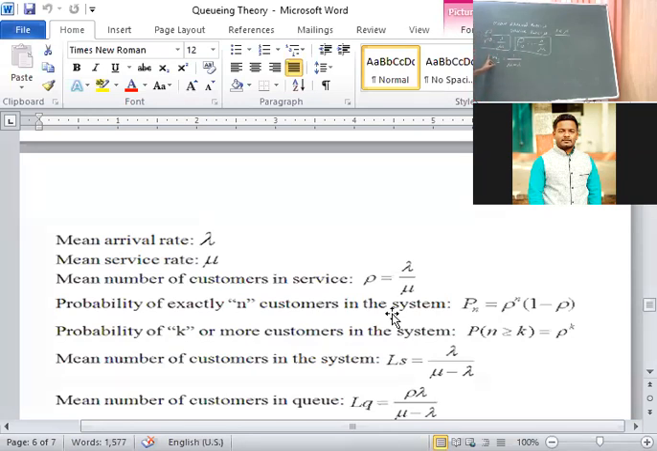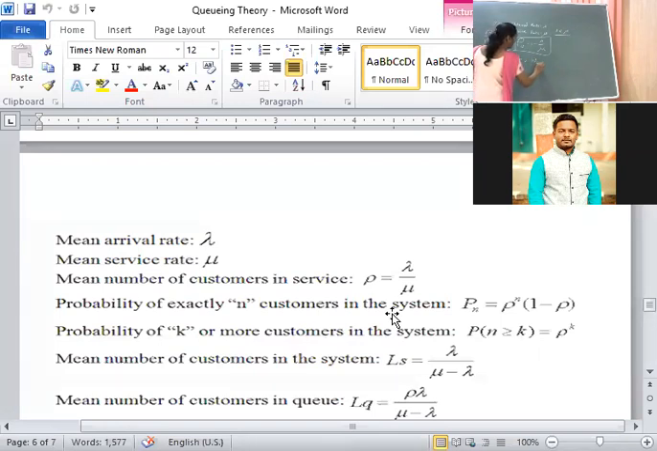Average, listen carefully, average waiting time of the customer in the system. If it is system, we will represent it as S. If it is Q, we will represent it as WQ. The formula is 1 upon service rate minus arrival rate. If you remember this formula, then the remaining formulas automatically come. Waiting time the customer spends in the system is equal to 1 upon service rate minus arrival rate. Similarly, here we need to formulate WQ.